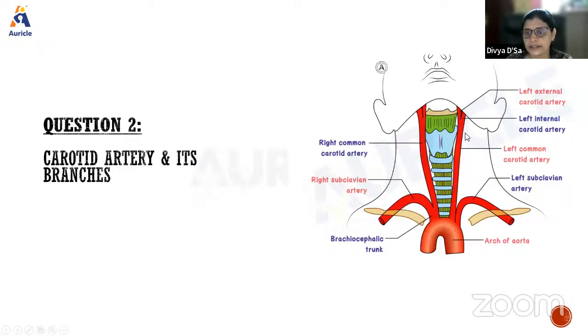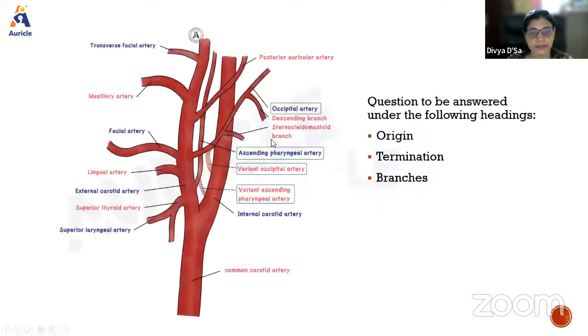At the level of the superior horn of the thyroid cartilage, the common carotid will divide into two, that is, the external and internal carotid arteries, on the right and left at that level.